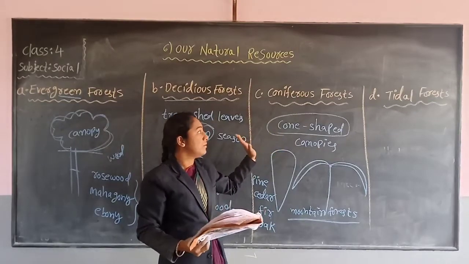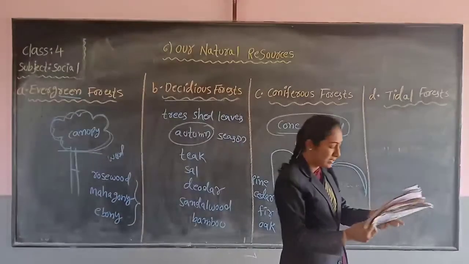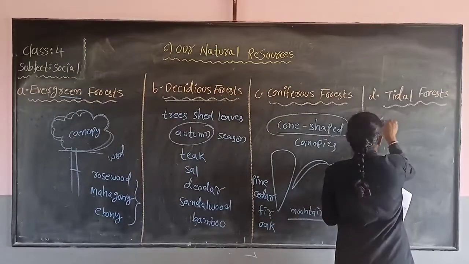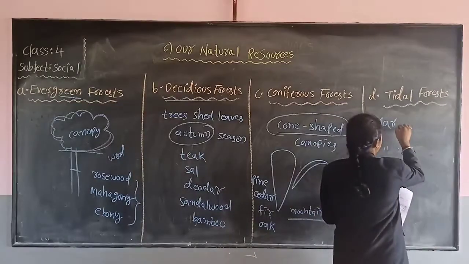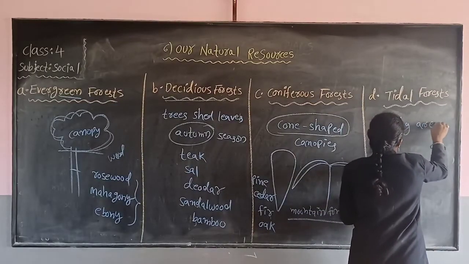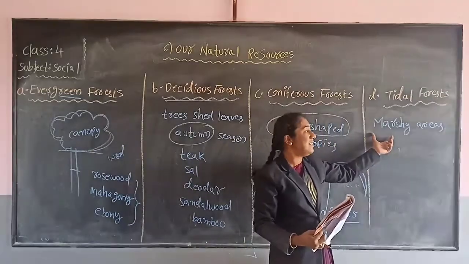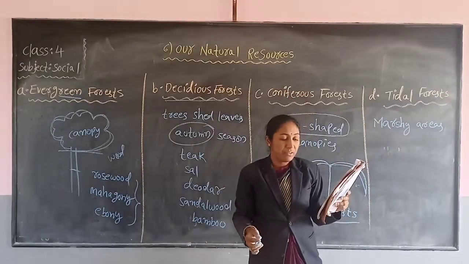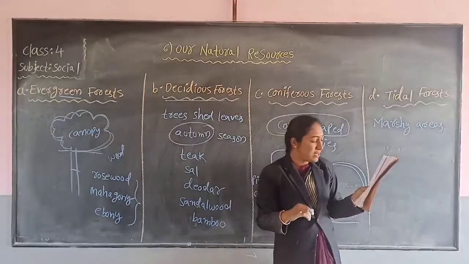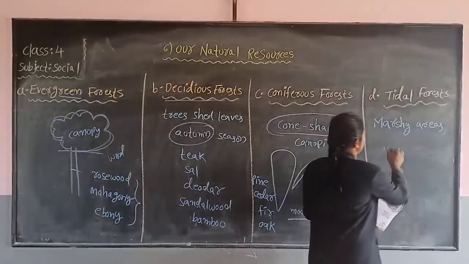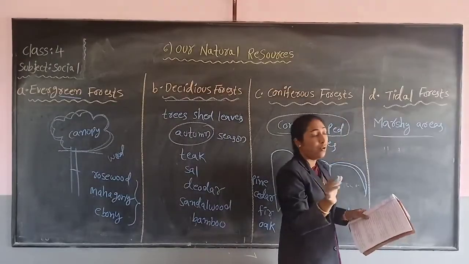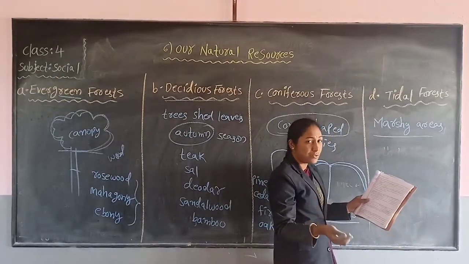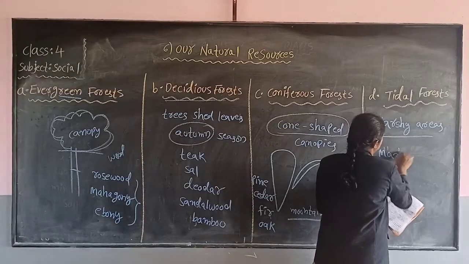Okay, then now next, tidal forest. Tidal forests are found in marshy areas. Where is the tidal forest found? In the marshy areas. Only in the marshy areas these tidal forests grow. Therefore, they are also called marshy forest or mangrove forest. That's why these tidal forests are also called marshy forest.